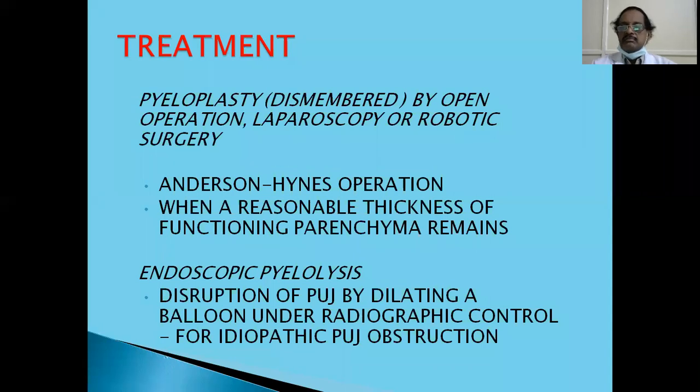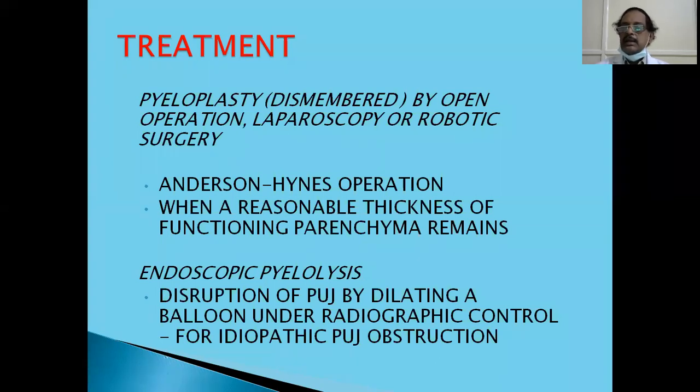Then what is the treatment? The treatment is pyeloplasty. It's called pyeloplasty, not nephrectomy. Pyeloplasty means you do a plastic repair of the pelvis. You cut off the excessive renal pelvic tissue, and anastomose the ureter to form a funnel-shaped anastomosis wherein the urine flows freely into the ureter.